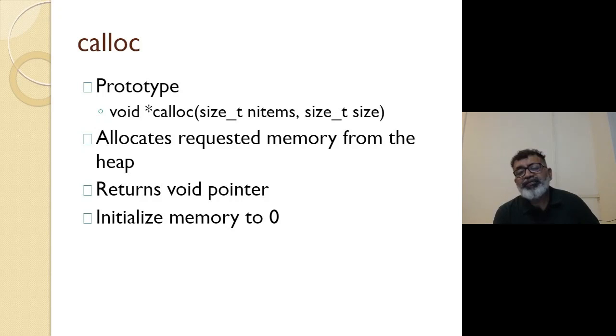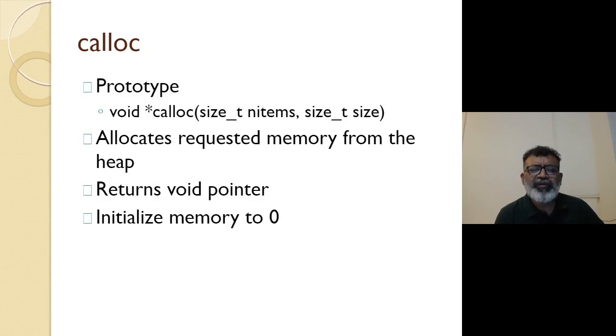There are two differences. First, calloc takes two arguments, whereas malloc takes one argument. And second, memory allocated by the malloc function contains garbage, whereas memory allocated by calloc is initialized to 0. There are some situations while writing a program where you want memory initialized to 0.